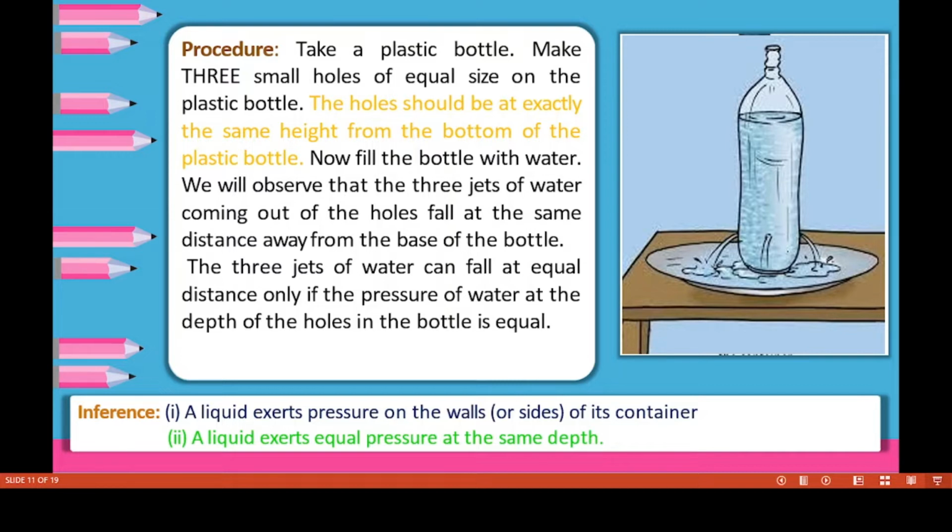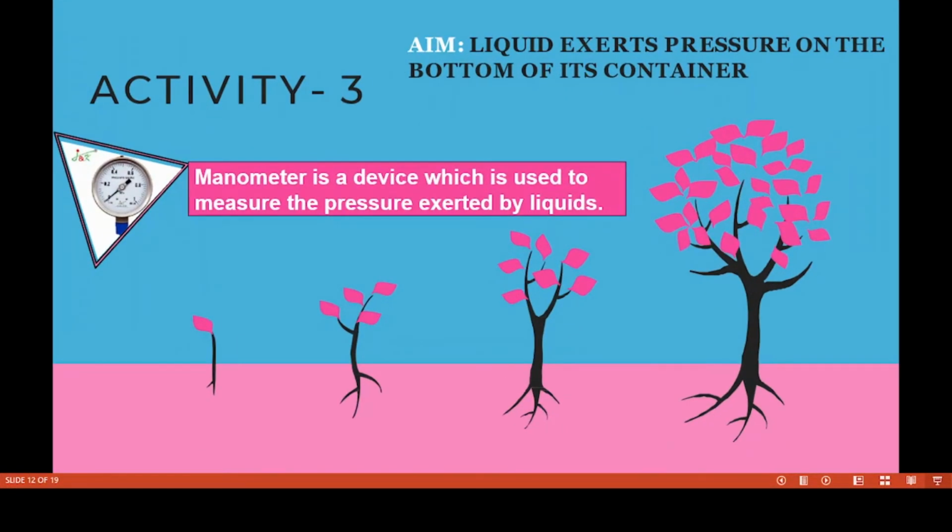At the time what do you observe? The 3 jets of water fall at equal distance. When they are at the same height, the water will flow an equal distance, if the pressure of water at the depth of the holes in the bottle is equal. Now what is the result of this activity? A liquid exerts pressure on the walls of its container. Here children, on these walls, this container, the liquid exerts pressure, and a liquid exerts equal pressure at the same depth. When they are at different depths, the lowest one will be the greatest. Yes, now we have completed the two activities.